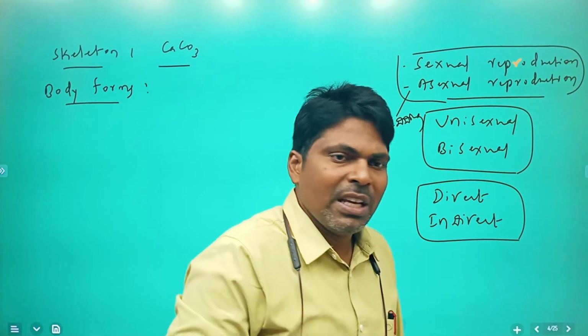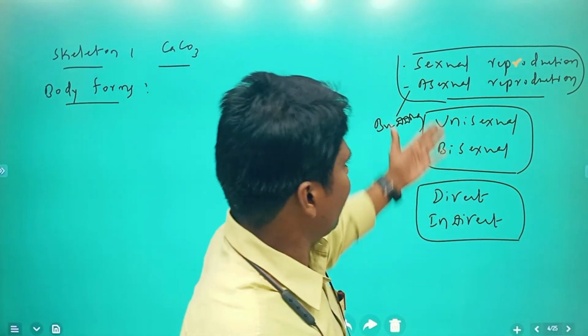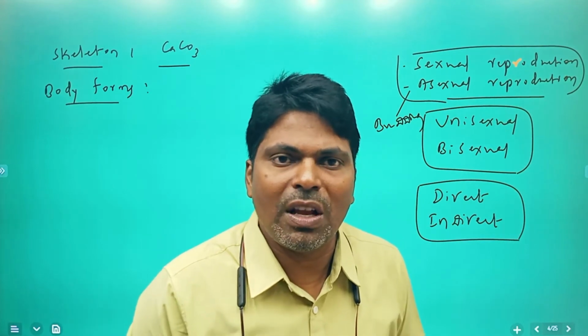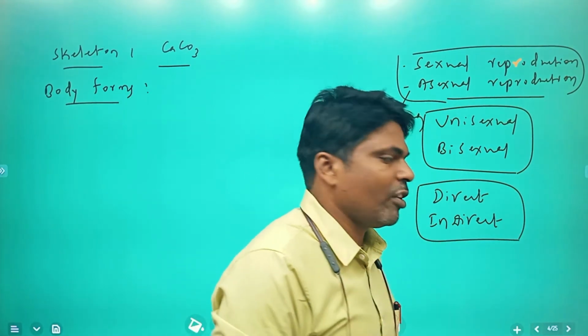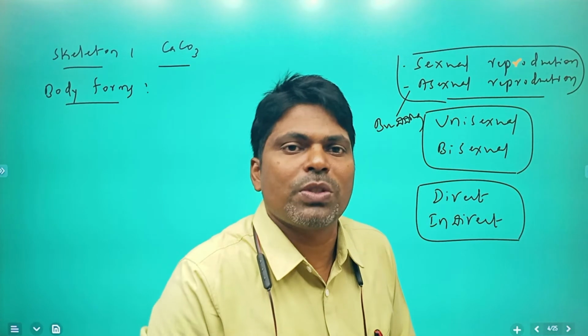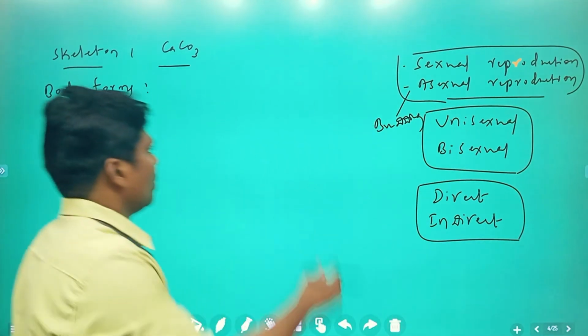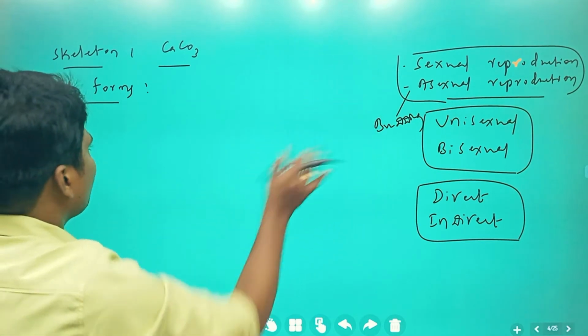Next, development. Direct development: if you take Hydra, outgrowth of Hydra, direct development takes place. There are no larval forms. Next, if you take indirect development, some organisms show indirect development through larval forms. These are very important things, you just go through it.